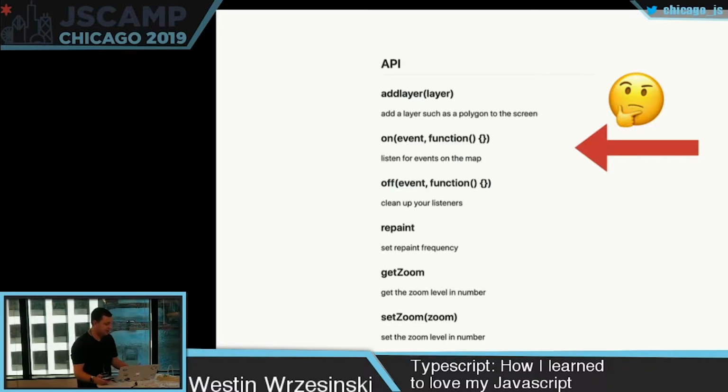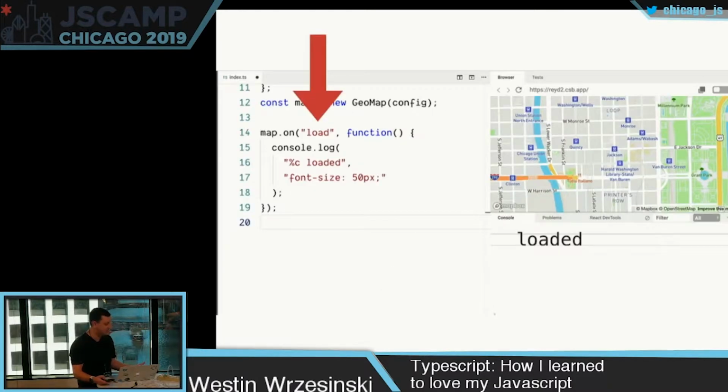And there's an on function on the map class, and it looks like it takes an event and a function as parameters. I don't really know what event is, but I'm going to take a wild guess that it's probably a string maybe, and hopefully the load event is a string that I'm familiar with, maybe onload, maybe load. Try a few. Load seems to work.